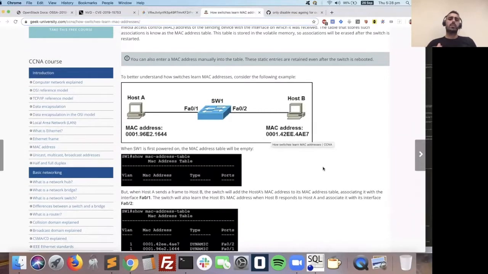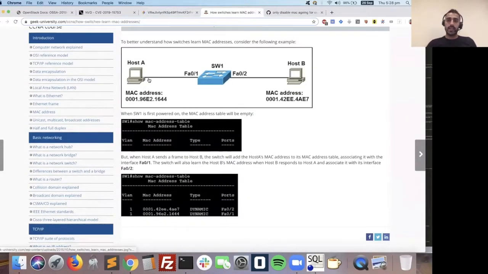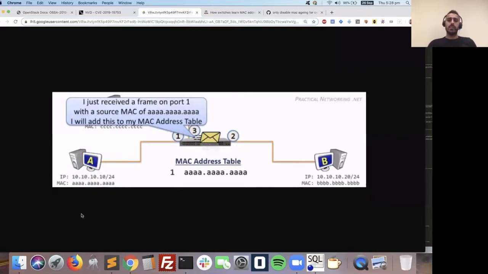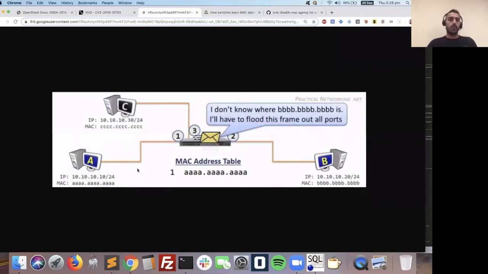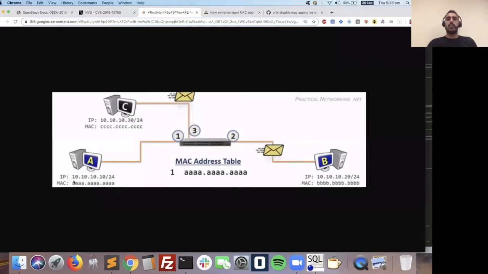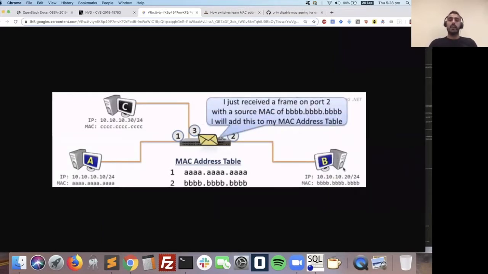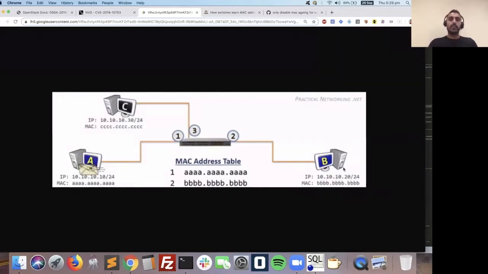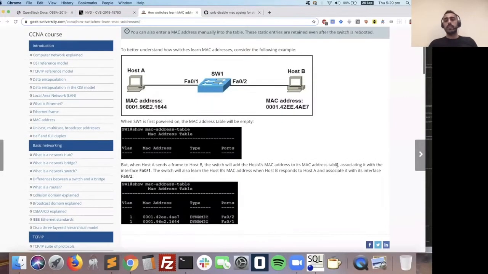So the way switches work, say there's a host A and a host B on the network connected by a switch. If host A wants to send a message or a packet to host B, it goes through the switch. And this is the stage where the switch will record that host A is present at port 1 and is trying to connect to host B present on port 2. When host B responds back, the switch will keep a log of that. This process helps create what's called a MAC address table. This is how switches can keep track of who is sending messages where on a network and how to reach those devices.